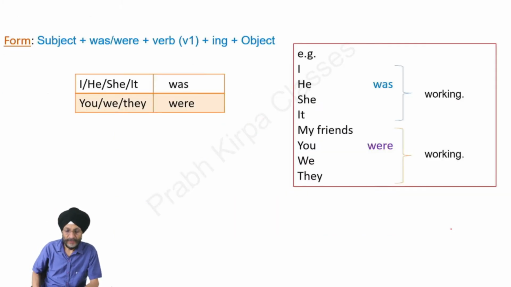Next, formation of this sentence. First comes the subject, then we have to add was or were.